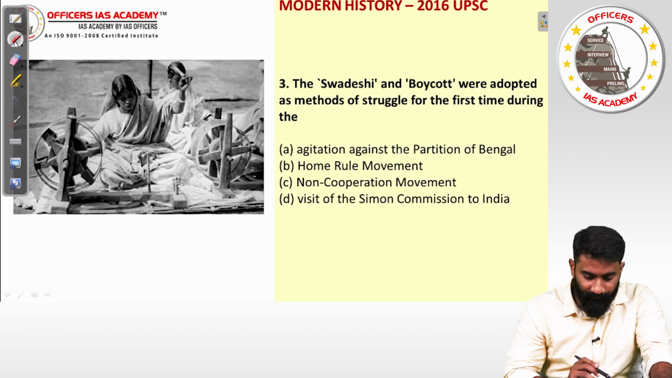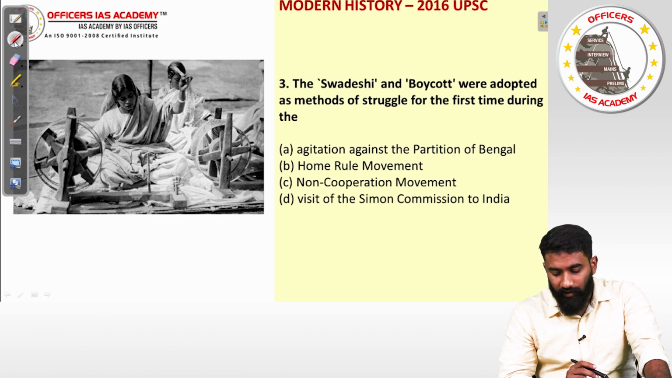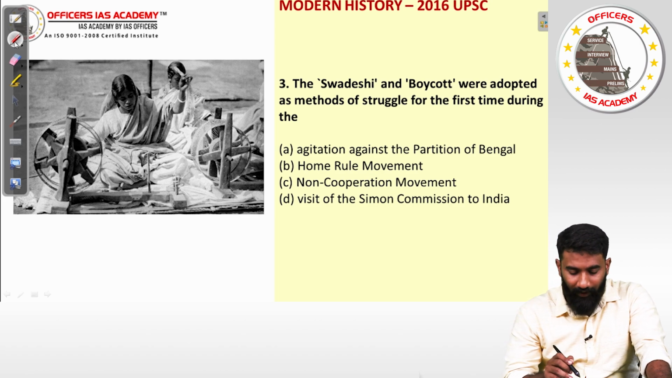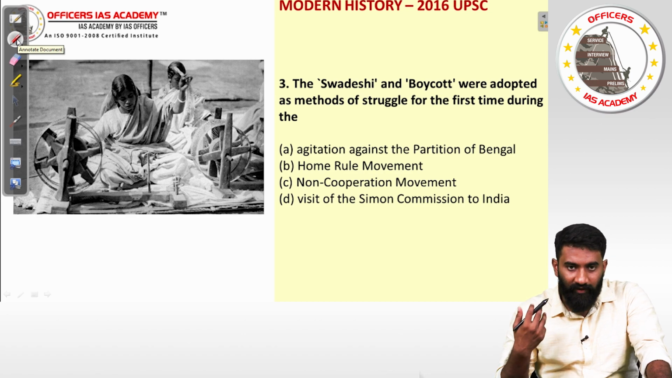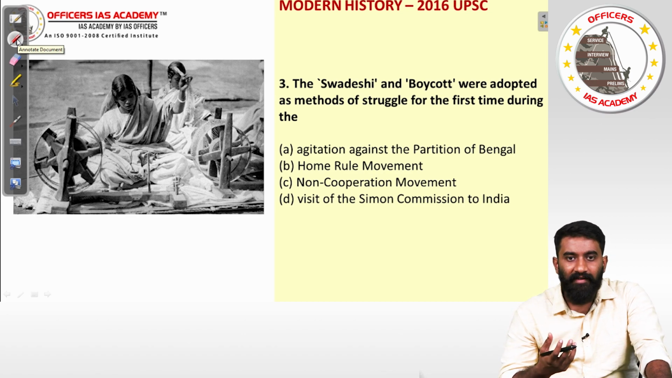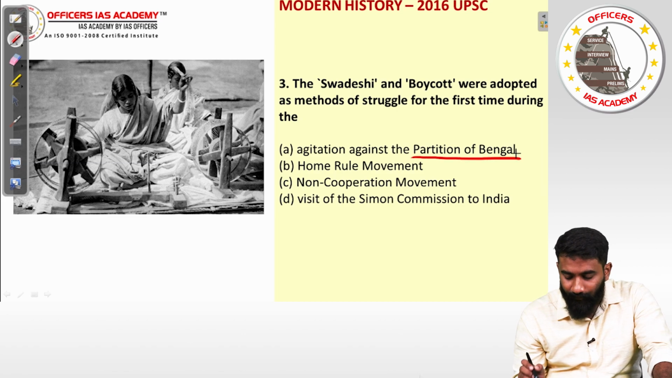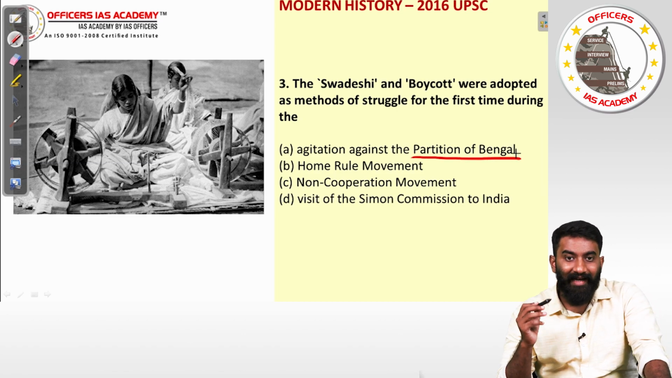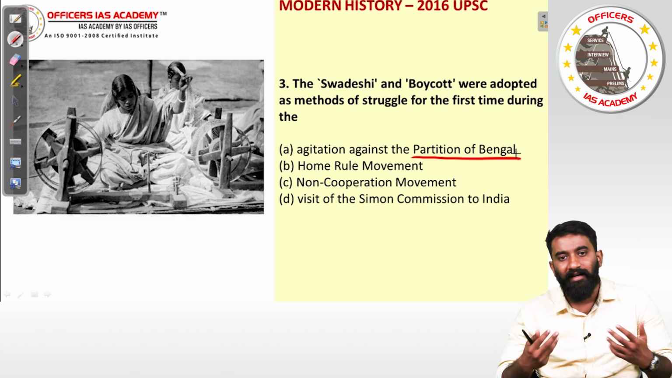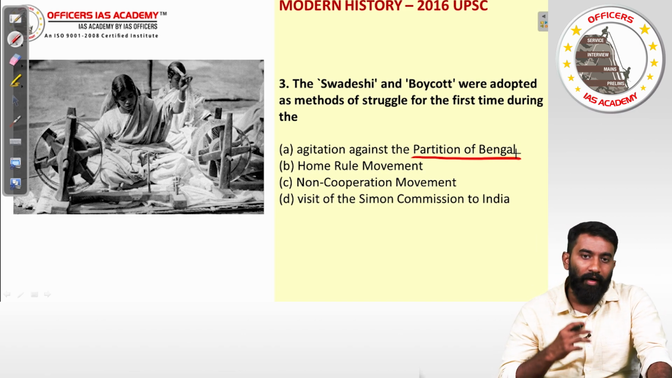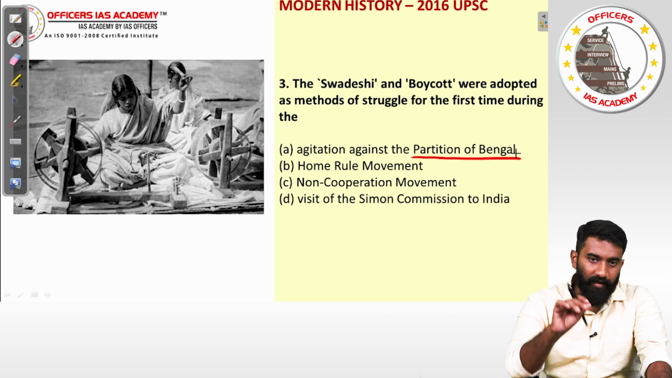Question number 3. The Swadeshi and boycott were adopted as methods of struggle for the first time during the following list of national movements. They are asking which national movement is the answer. Even without looking at the options, we should know the answer is the partition of Bengal. It is for protesting against the partition of Bengal based on communal lines that the Indian leaders decided to take this Swadeshi and boycott movement against the British.